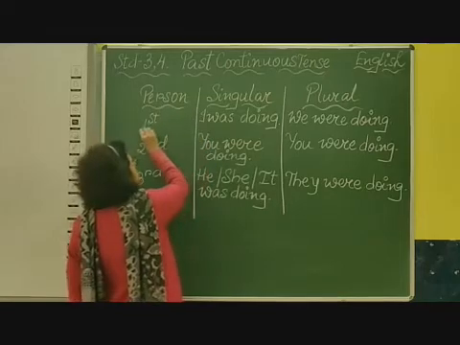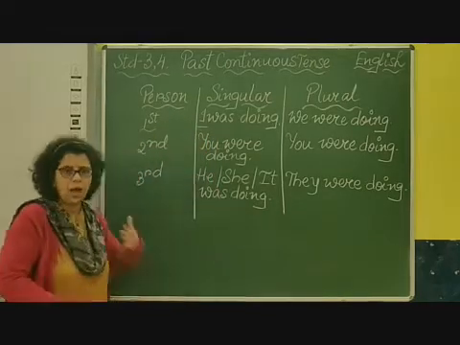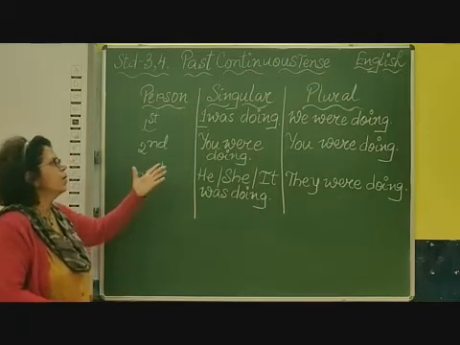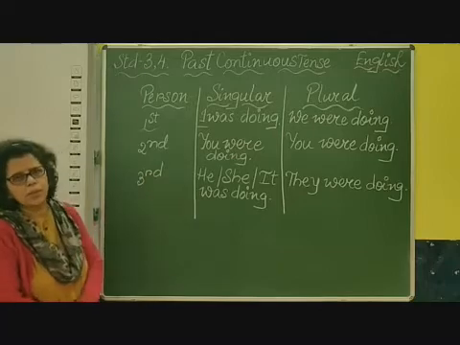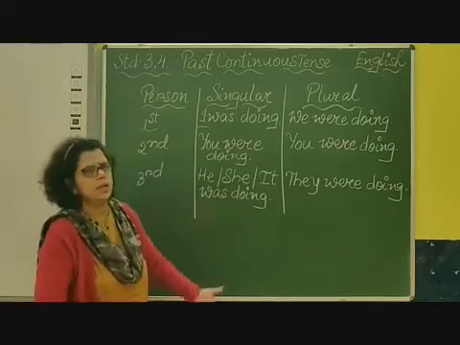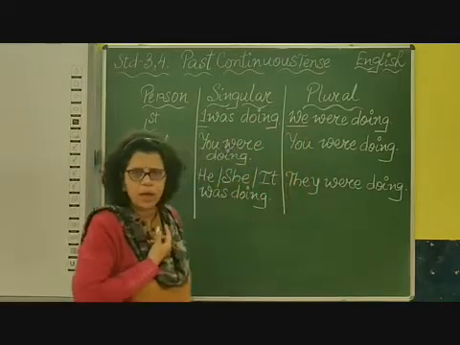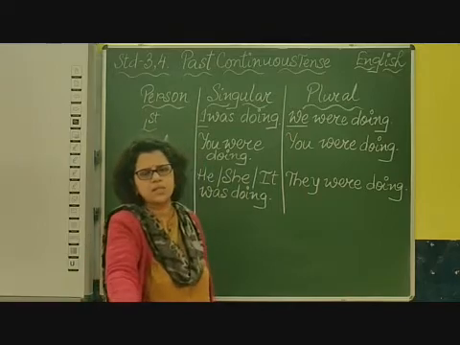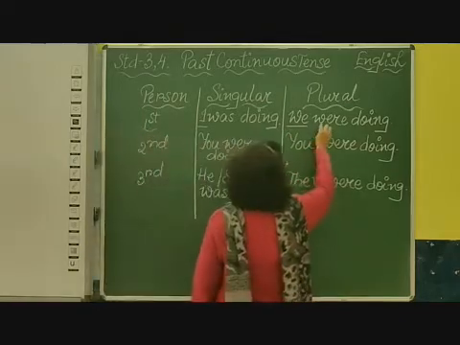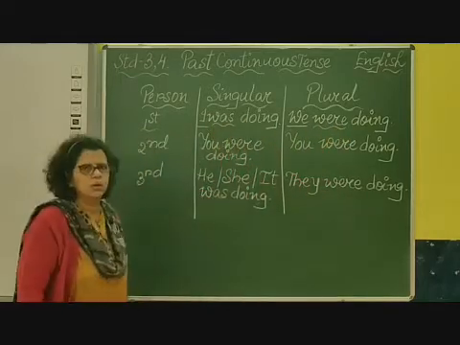For first person singular, as you know, it is always I. With I: I was doing my homework, I was doing my assignment. With plural, it is we. We means I am also there, and along with me somebody else is also there. So it is we. We were. And here, I was.